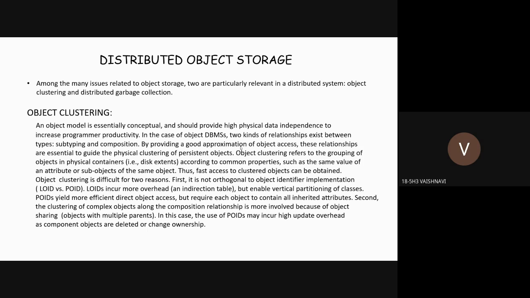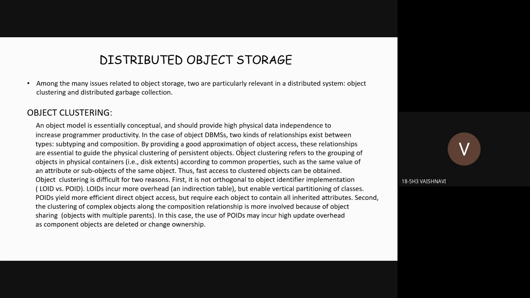What is object clustering? Object clustering refers to a grouping of objects in physical containers according to common properties such as the same value of an attribute or sub-objects of the same object, so that fast access to clustered objects can be obtained. But object clustering is difficult for two reasons.